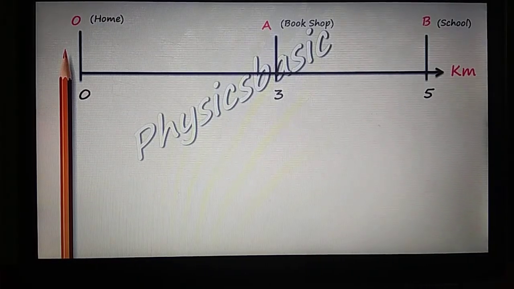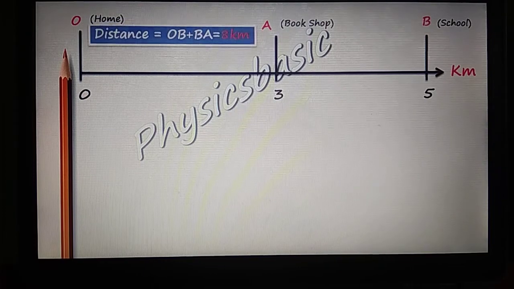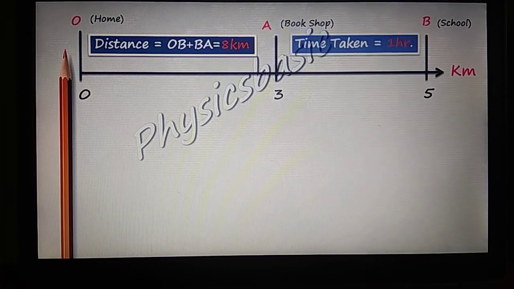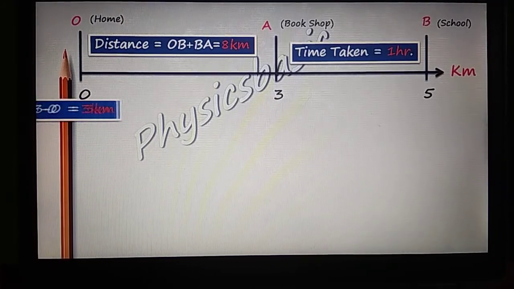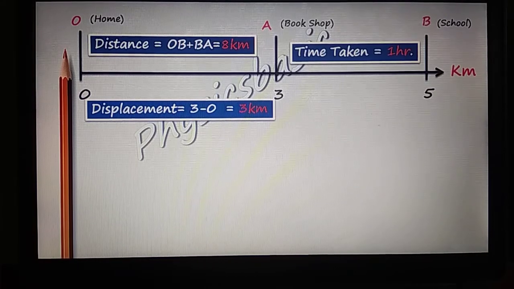In this journey, the distance covered by you is 8 km, that is from O to B plus B to A. That is the total path length, 8 km. And displacement, we have defined, is the difference between final position and initial position. Here your final position is at the bookshop, which is 3 km from your initial position, that is from your home. So here displacement is 3 km.